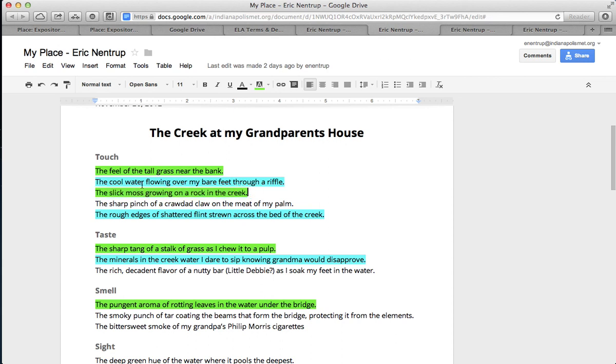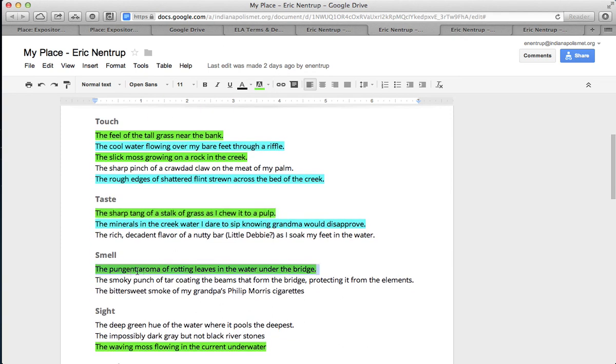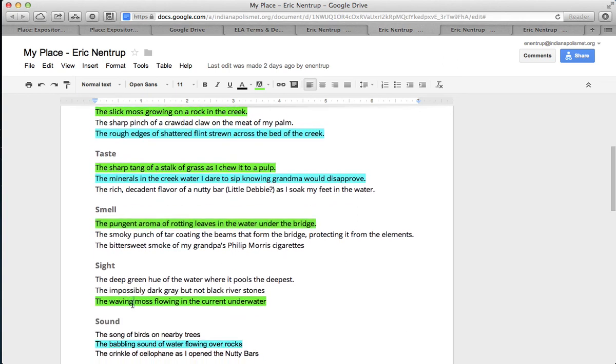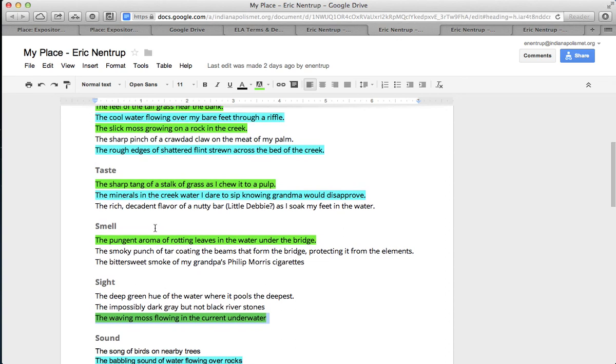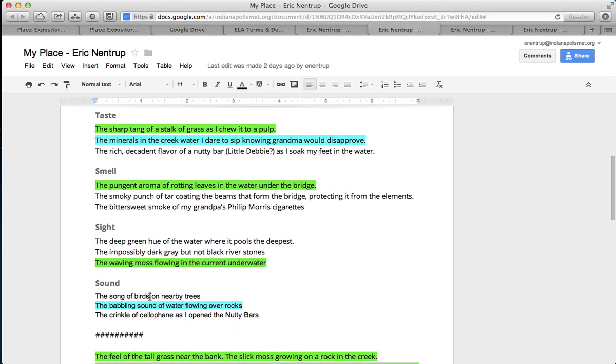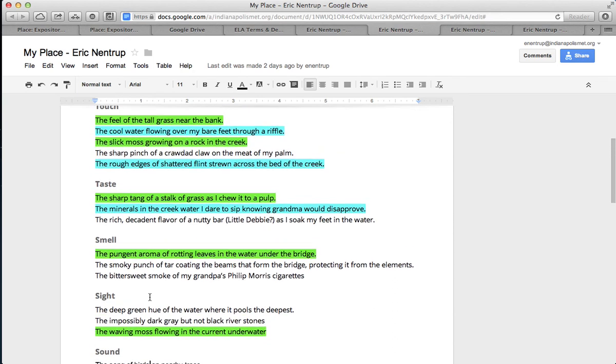Well, the slick moss was growing in the water, but that's a plant and it's green, so I'll make that green too. And the sharp tang of a stalk of grass, I tasted that when I chewed on a piece of grass. And then the pungent aroma of rotting leaves in the water under the bridge. Yeah, I remember that smell, and it's not grass, but grasses and leaves are similar, so I'll make that green too. And then I talk about how I see the moss flowing in the current underwater. So those are my green things from all my senses. I didn't have a sound of anything about the plants, but maybe your story does.